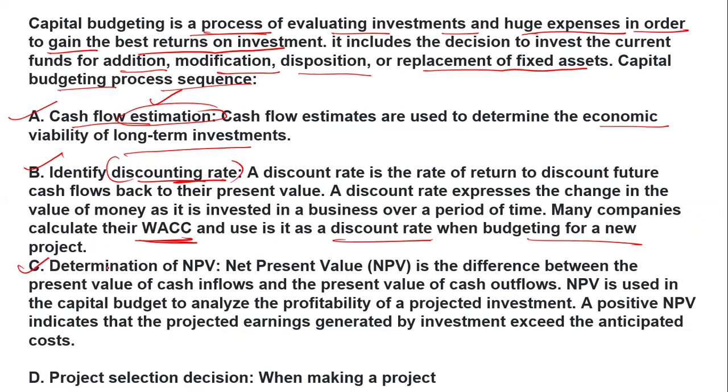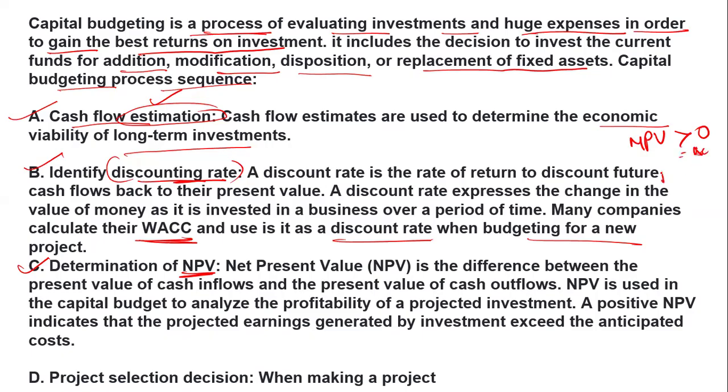Then the determination of the NPV, net present value. What is it? It is the difference between the present value of cash inflows and the present value of cash outflows. NPV is used in capital budgeting to analyze the profitability of a project investment. A positive NPV indicates that the project's earnings exceed the anticipated cost. That means if your NPV is greater than zero, so you have to what?